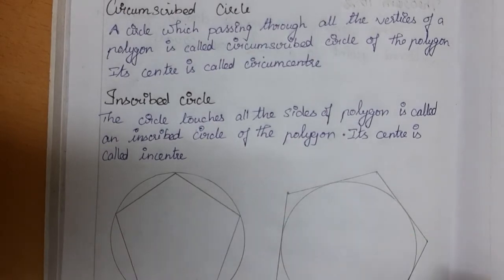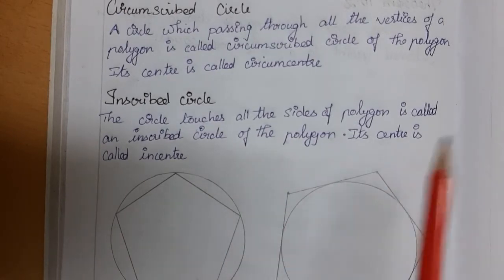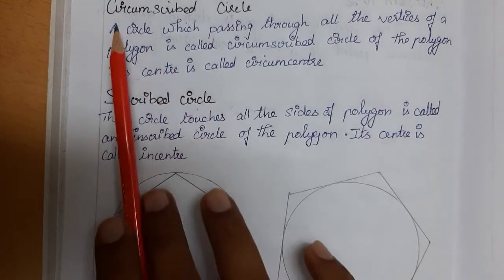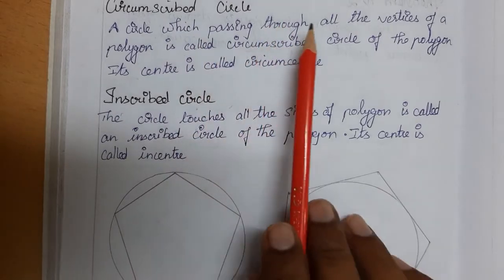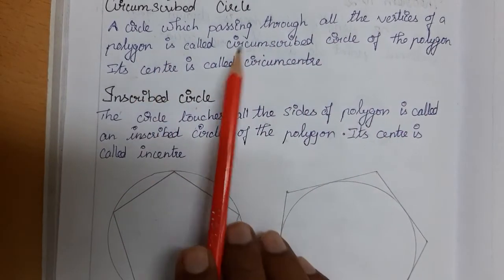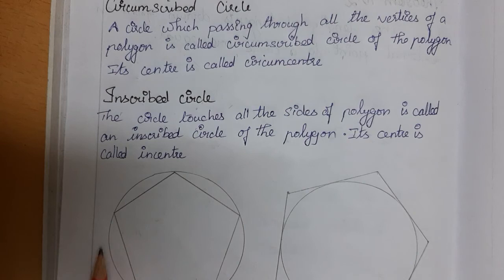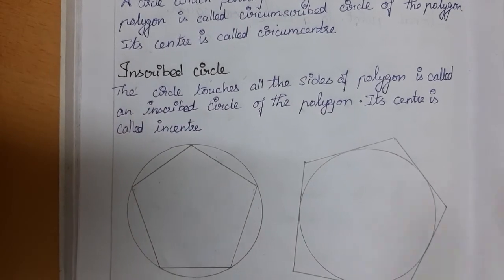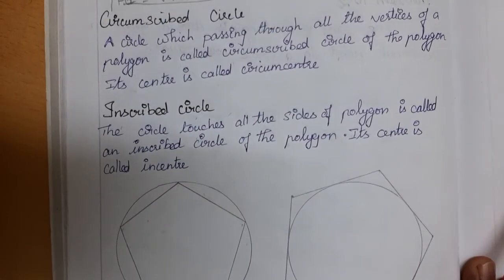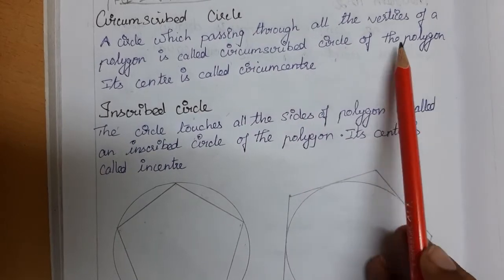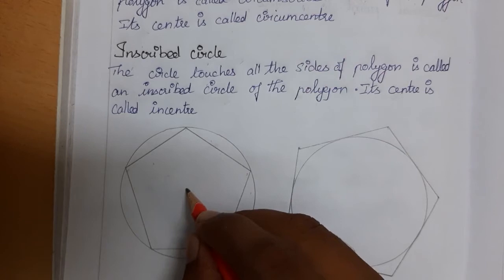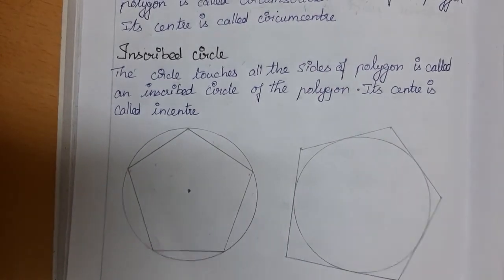These are figure names we already learned, we are just recalling them: circumscribed circle and inscribed circle. A circle which passes through all the vertices of a polygon is called a circumscribed circle. So this first figure is the circle which touches all the vertices of the polygon. You can see the polygon I drew is a pentagon, and the circle touches all the points. So this is called a circumscribed circle of a polygon, and its center is called the circumcenter.